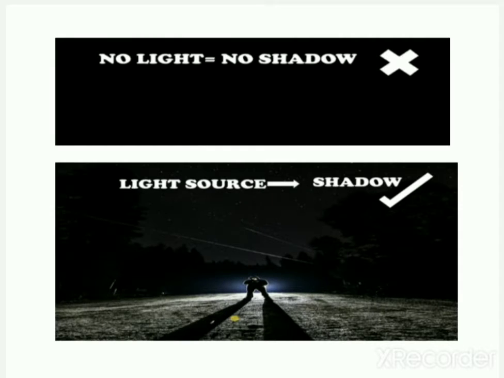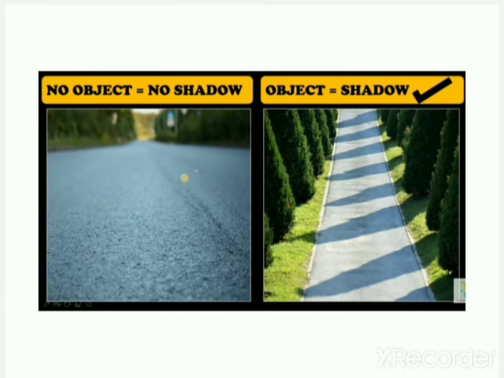In the upper picture you can see there is no light, that means there is no shadow. No light, no shadow. In the lower picture you can see there is a source of light, light falls on a man and it creates a shadow. That means the first property, a source of light, is necessary to create a shadow.